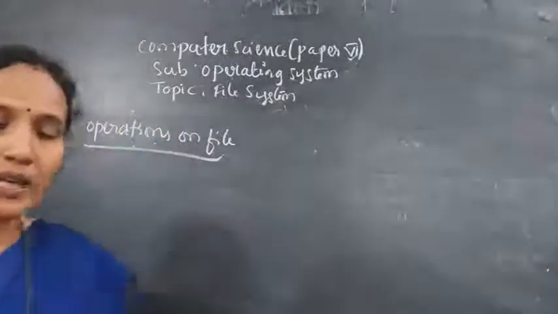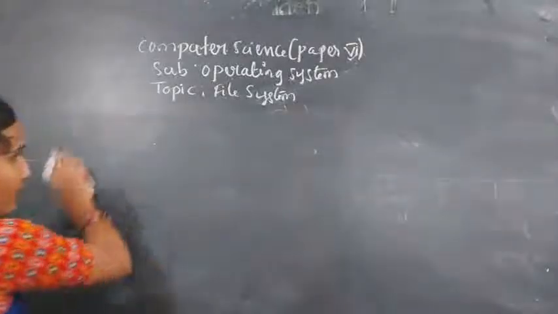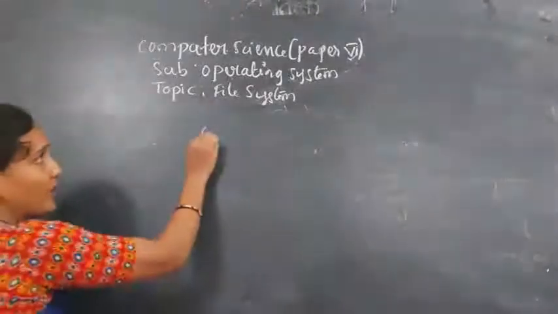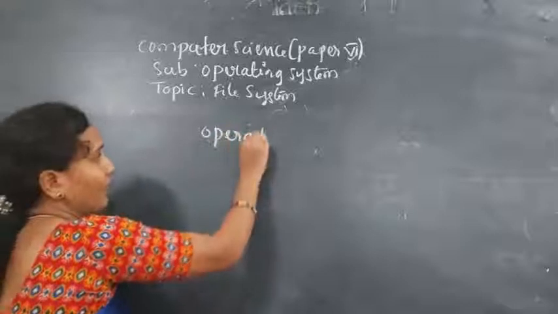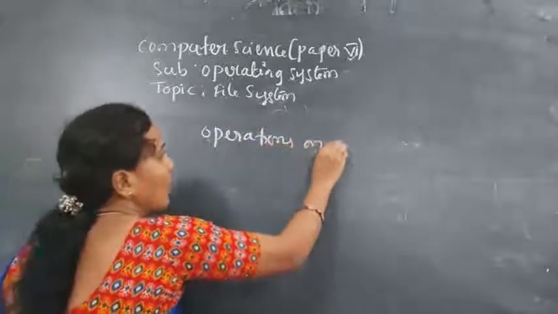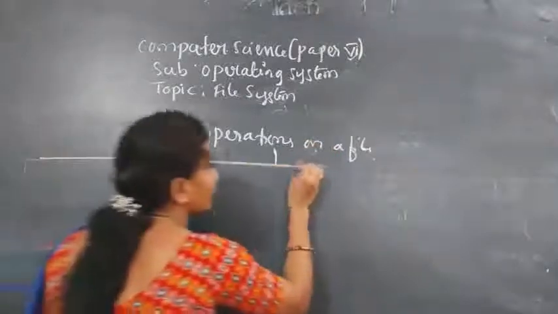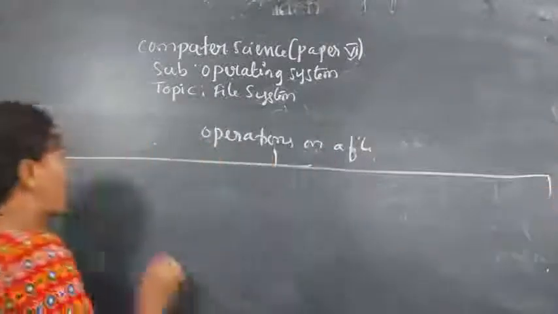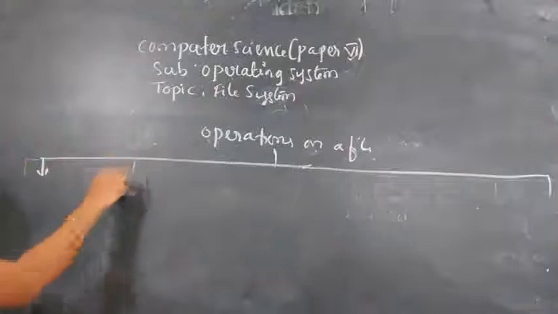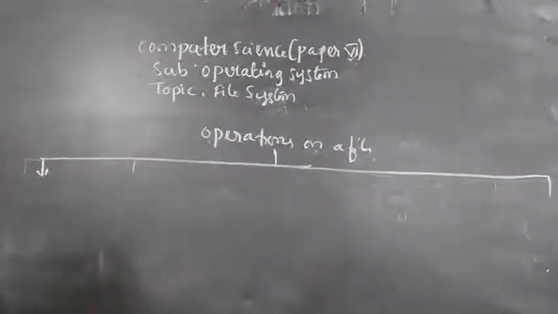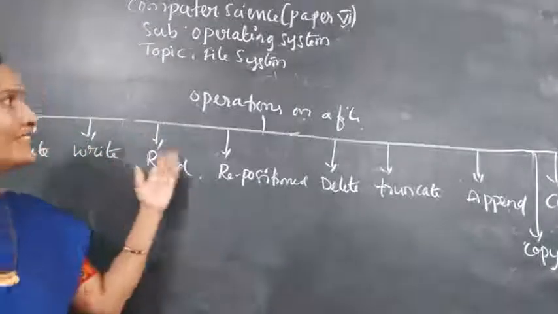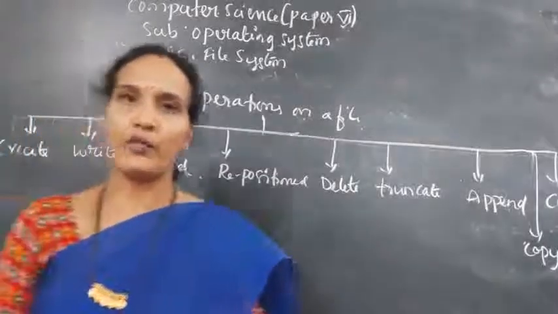Here we have a list of operations on file. Again, try to present that information graphically, like this. Here you have a list of operations you can perform on a file.